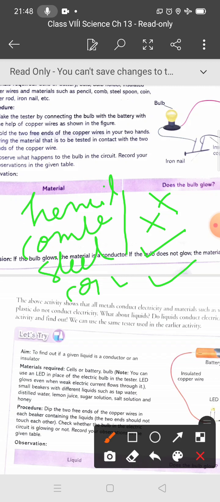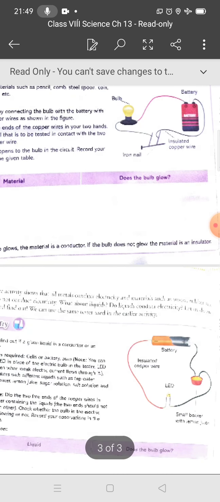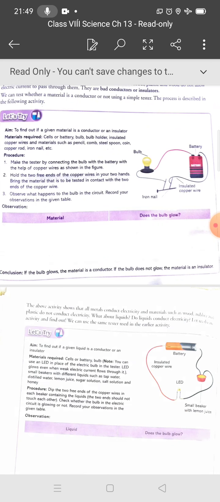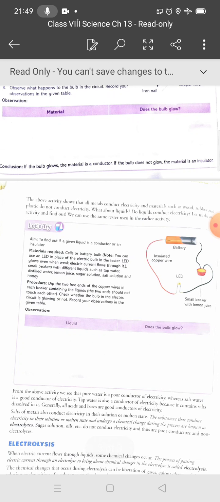So you can do this activity in a simple way. If the bulb glows, so the material is a conductor. If the bulb does not glow, what will happen? The material is an insulator. Okay, so this activity shows that all the metals conduct electricity, and materials such as wood, rubber and plastic do not conduct electricity.